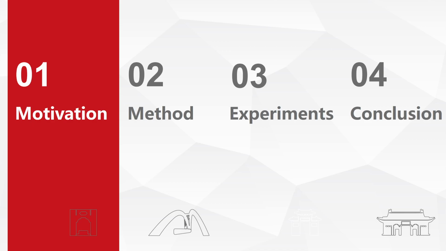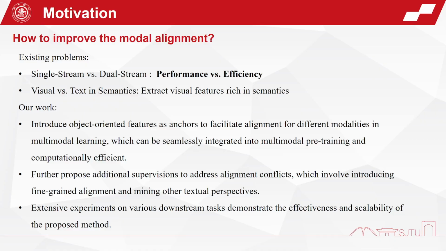The presentation will be divided into the following 4 parts: motivation, method, experiments, and conclusion. Single-stream networks can effectively leverage self-attention mechanisms to facilitate modality interactions, but suffer from high computational complexity and limited applicability to downstream retrieval tasks. In contrast, dual-stream networks address these issues but ignore the significance of modality alignment. Object-oriented anchors are generated effectively and circumvent the need for object detection boxes as in previous region-based approaches, while also preserving explicit semantics for modality interactions.